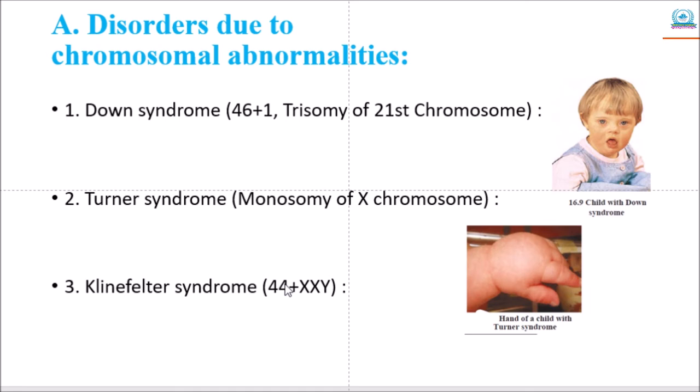The next, third one is Klinefelter syndrome. This disorder arises in men due to abnormalities in the sex chromosome. So in this disorder, men have one extra X chromosome, hence their chromosomal condition becomes 44 plus XXY, instead of 44 plus XY. So there is an extra X sex chromosome. Due to this, such men are sexually sterile because their reproductive organs are not well developed.